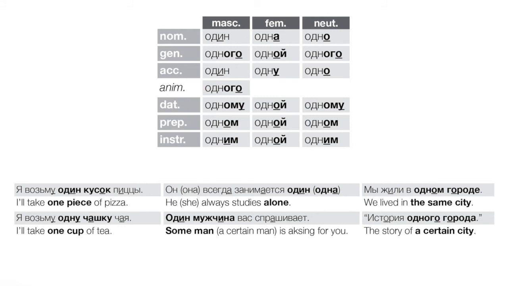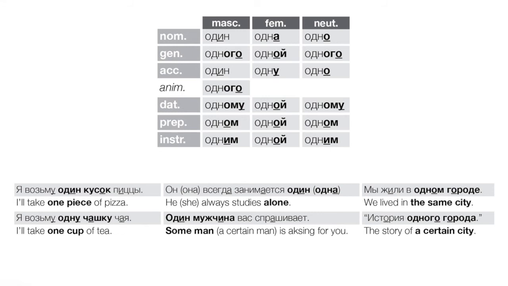This is almost like an indefinite article. It can almost be used that way in Russian. Sort of like we'd say a man, right? A man is asking for you, some guy, some man is asking for you, right? Okay, and finally, История одного города. That's the name of a novel. Anyway, the story of a certain city. Again, kind of used like an indefinite article. The story of a city or the story of a certain city.